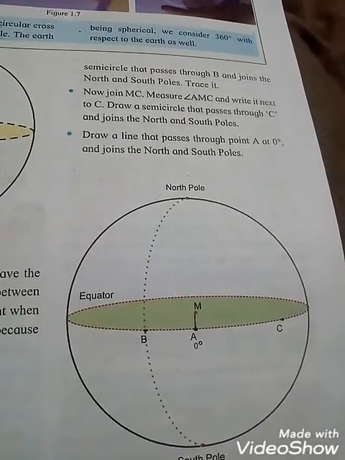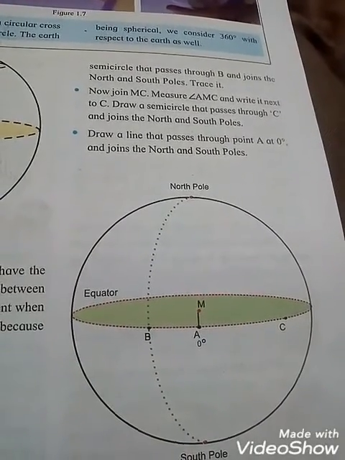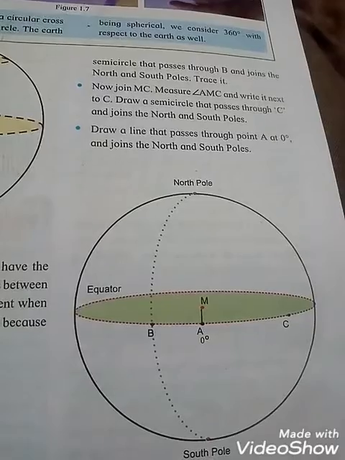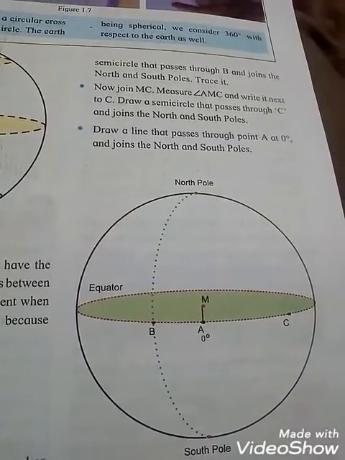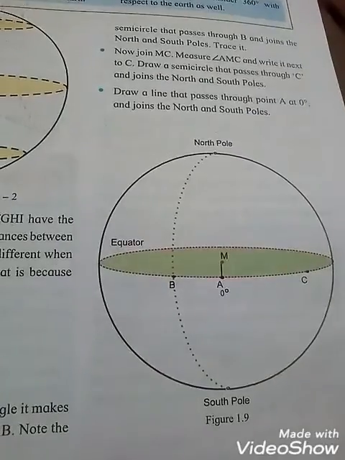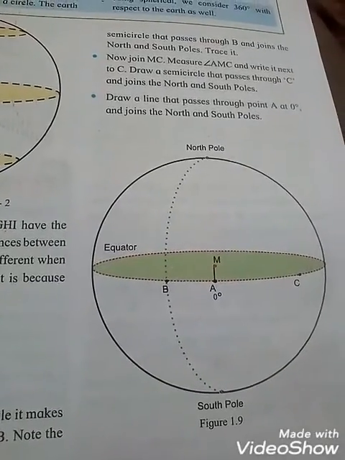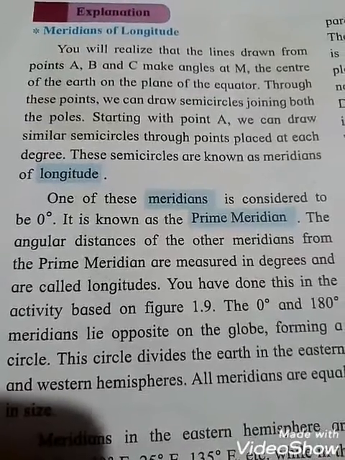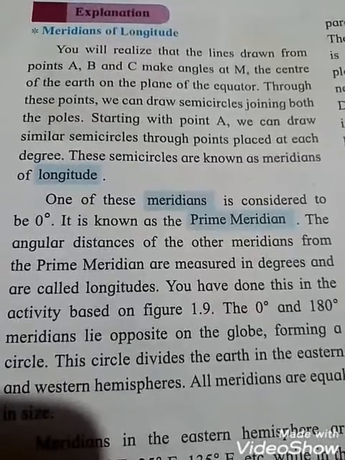So this way you have to draw a line that passes through point A at 0 degree and joins the north and south pole, okay students. So this is your figure 1.9. Explanation. See students, meridians of longitudes.